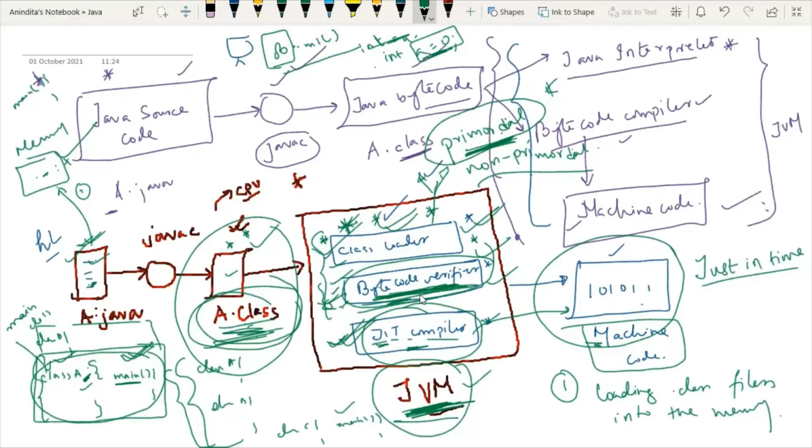So when using the JIT compiler, the hardware can execute the native code. Means this JIT compiler interacts with the hardware, right? So whatever code we are executing, this type of source code is converted to the machine code just because of the existence of this JIT compiler. So this thing you have to keep in mind.